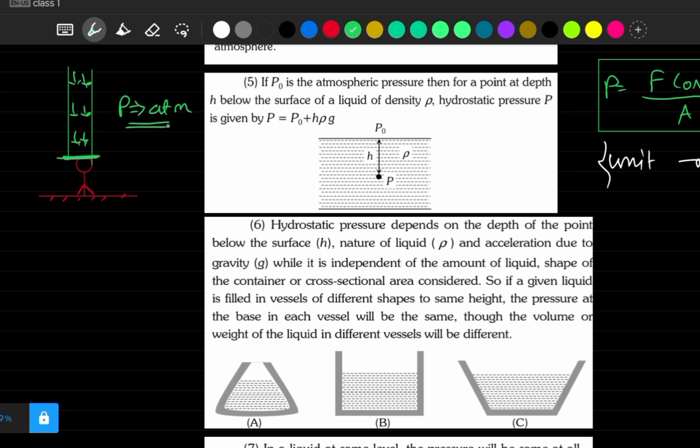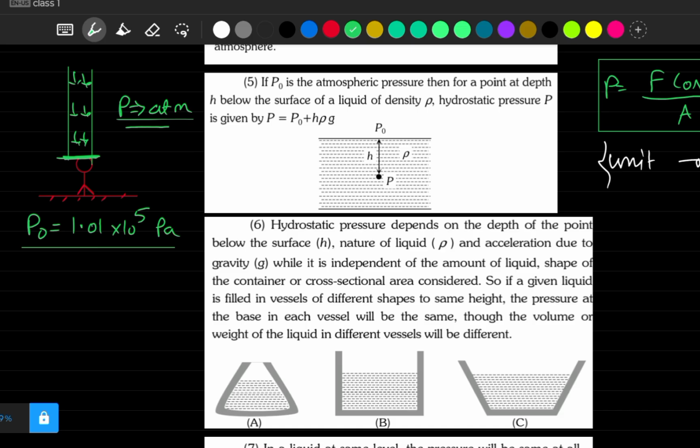Any doubt? I think this much is clear. We denote atmospheric pressure by P naught, and its value is 1.01 into 10 to the power 5 Pascal.